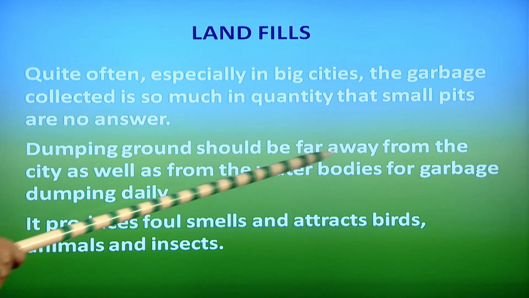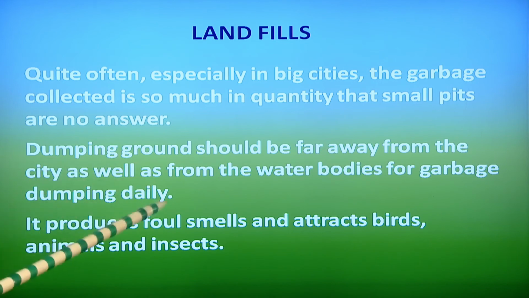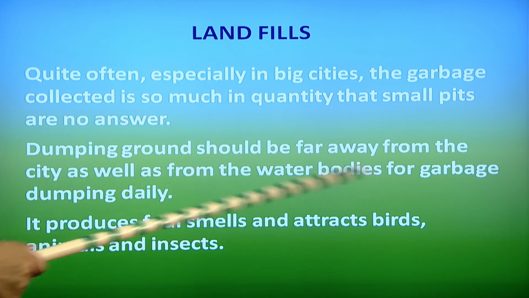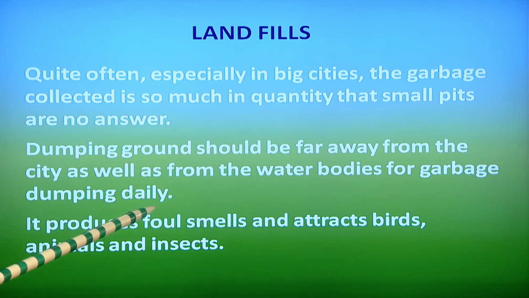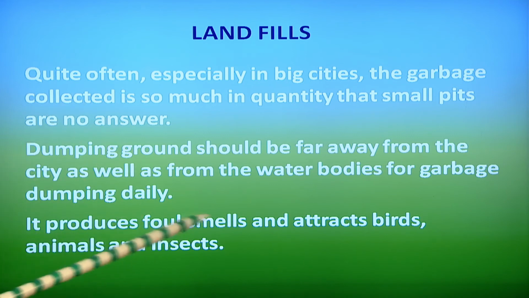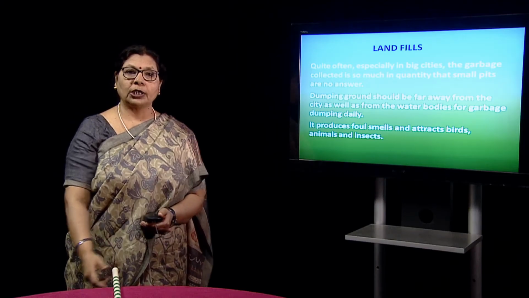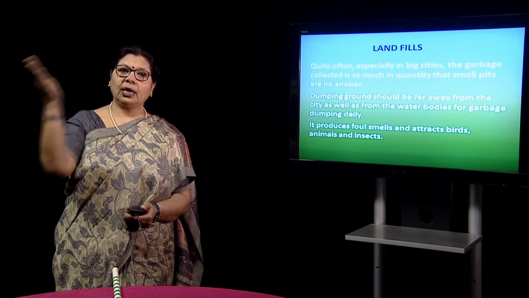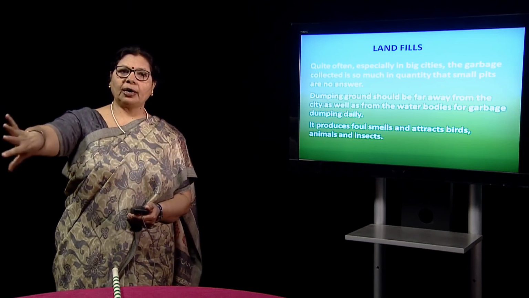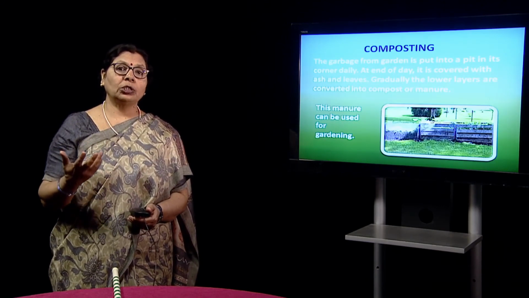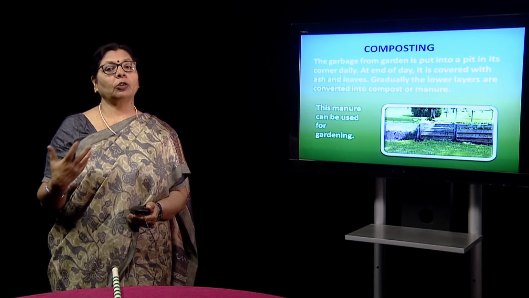The dumping ground should be far away from the city as well as from water bodies, because garbage dumping on a regular basis produces a foul smell, attracts birds, animals and insects, and can cause a lot of pollution. So the residential area and dumping ground should be far apart, but this is not the solution. We need to think again and again about what should be done.